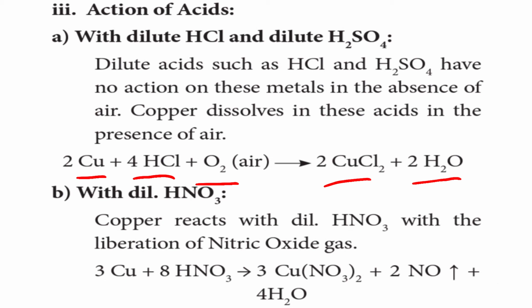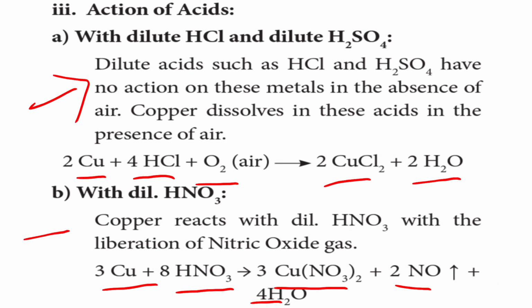Sulfur is evolved. But with dilute HNO3, nitric acid, the copper reacts with HNO3 and forms copper nitrate, nitric oxide and water. So nitric oxide gas is formed. Here with HCl, water is formed and copper chloride. There is no evolution of gas with dilute HCl or H2SO4.